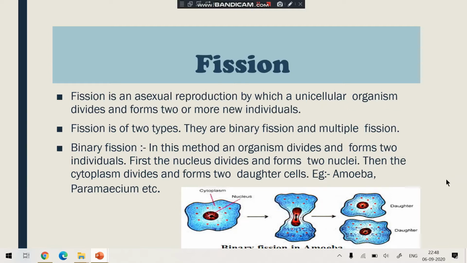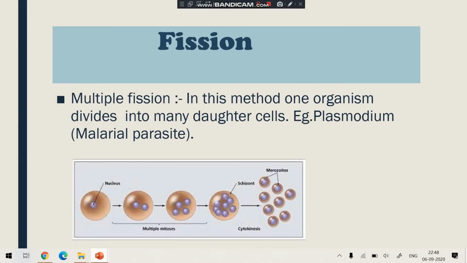Now, as I told you, fission is of two types. What is the other type of fission? That is called multiple fission. By the name only you can understand, where the organism divides into many daughter cells. The best example is Plasmodium. Plasmodium is a protozoan and it causes a disease which is malaria, so it is also known as the malarial parasite. You can see over here, first the division starts, the nucleus you can see here two, then more than two, and then many.